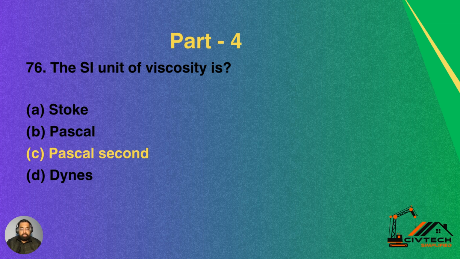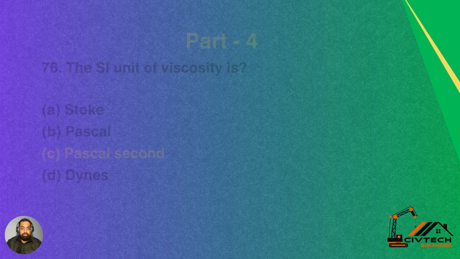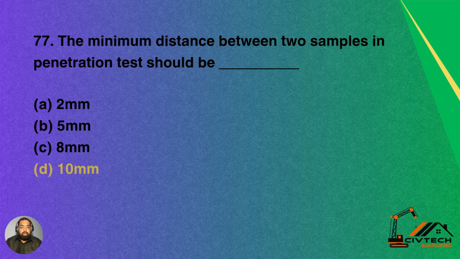So this is question number 76. The standard international unit for viscosity is option A stoke, option B Pascal, option C Pascal second, option D dynes. So the SI unit for viscosity is Pascal second. Option C is the correct answer for this question.